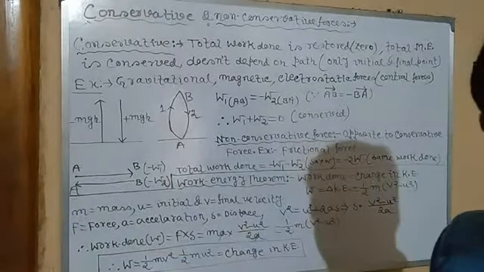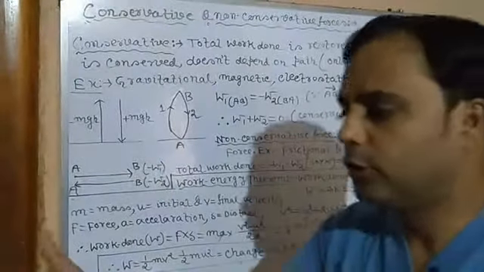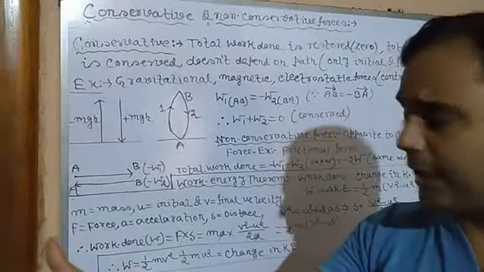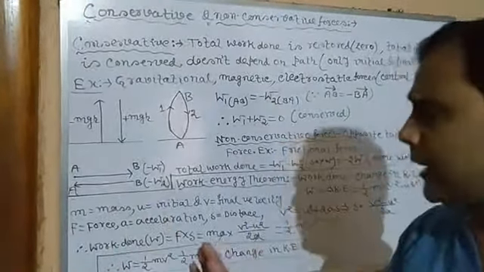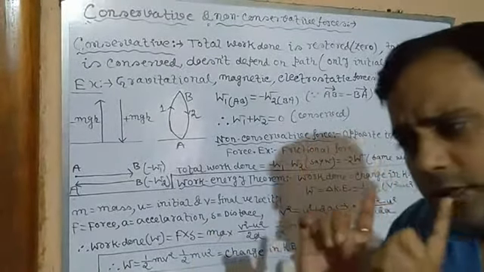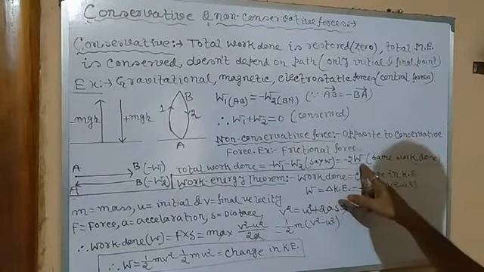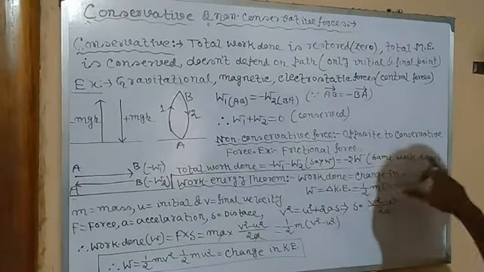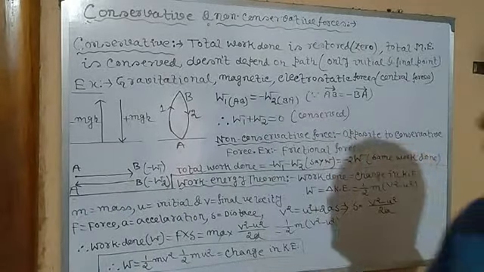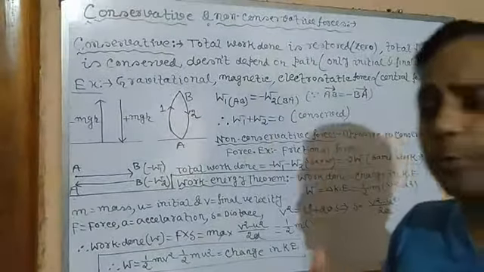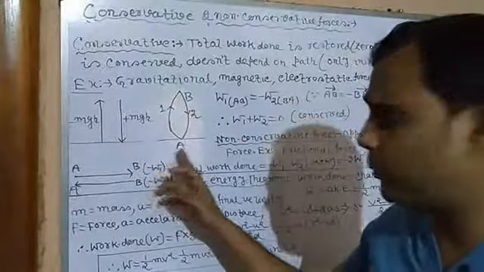We can say W. Why? Because we are doing the same kind of work. In the first case, we move the same object through a certain distance. Again we push the same object through the same distance. So both work done are the same, and we can write minus 2W. It means the total energy is not constant. Each and every time we push or pull, work done will just keep adding a negative term. At first minus W, then minus W.